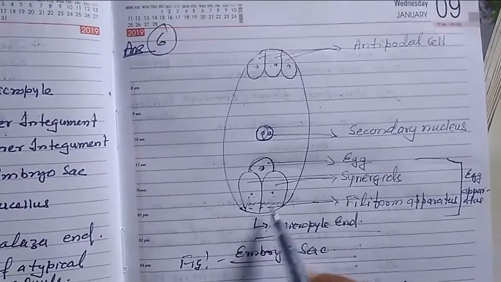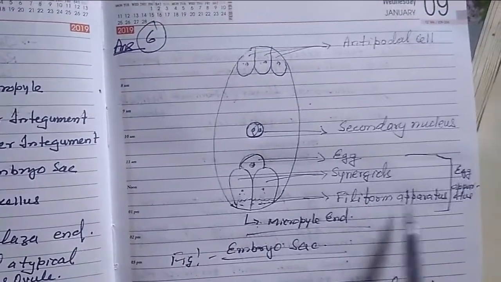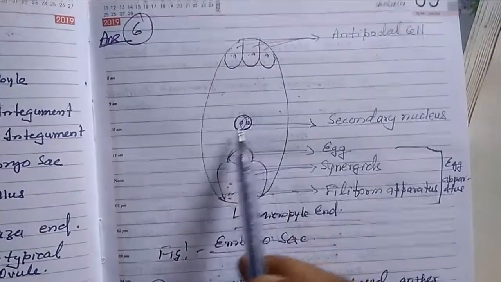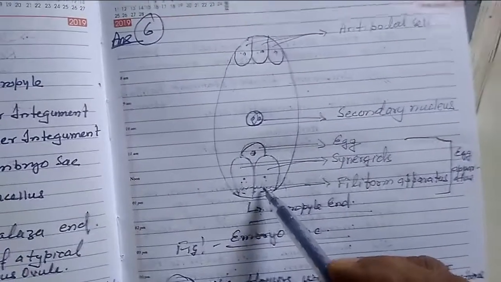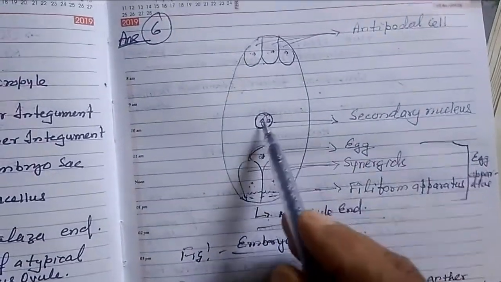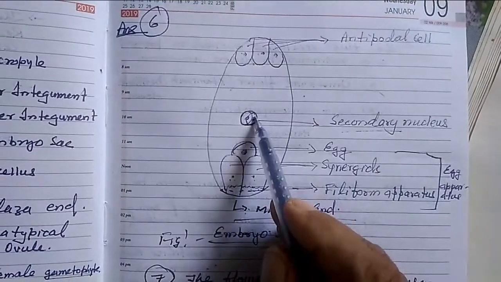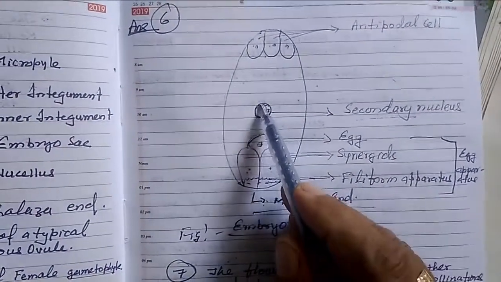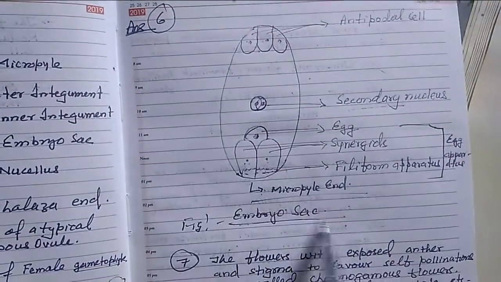Filiform apparatus covers these; the egg apparatus includes the filiform apparatus also. One nucleus from the antipodal end and another from the micropylar end come and fuse together to form the secondary nucleus. These are the polar nuclei, which later fuse together to form the secondary nucleus. So this is the structure of the embryo sac.